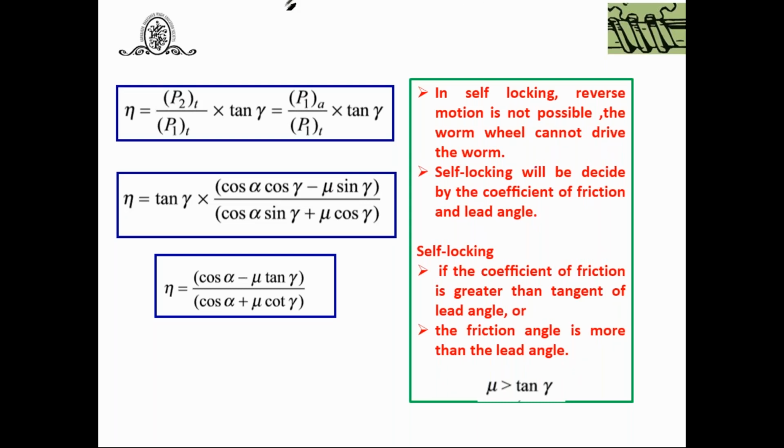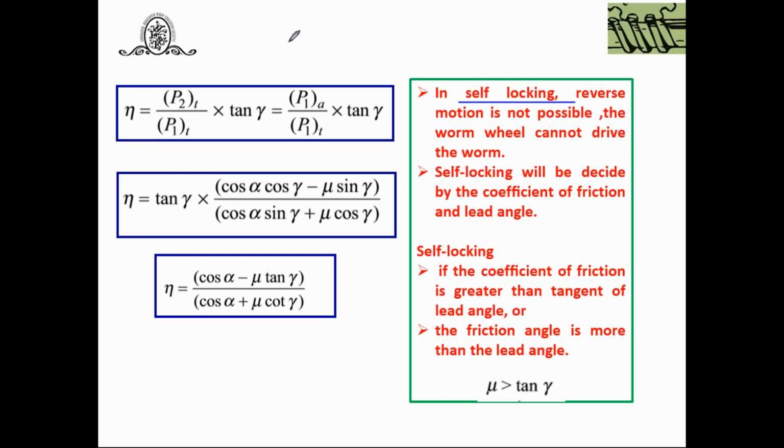But what I am telling you, kindly listen carefully. In some applications, if the inertia of the operated machine, which is run by a worm gearbox or worm gear drive, is high, and sometimes if failure of that machine occurs, there may be a possibility it can run the worm gear in the reverse direction, and such a provision is made.